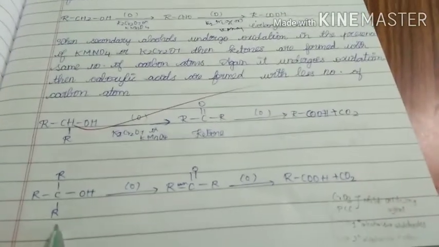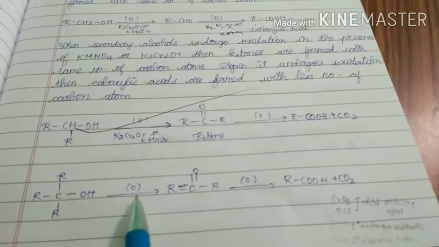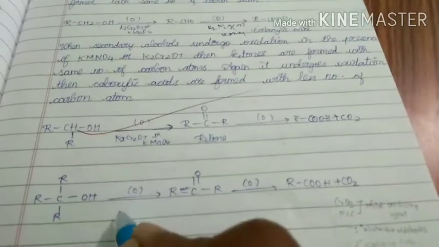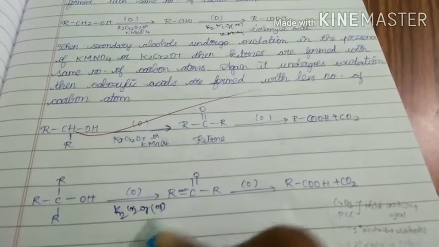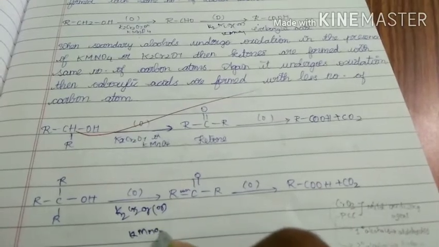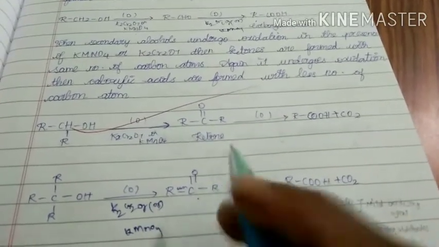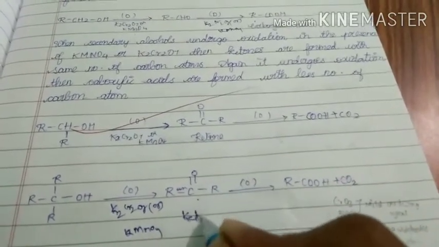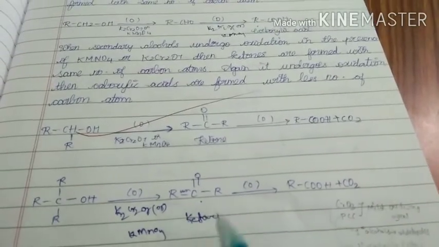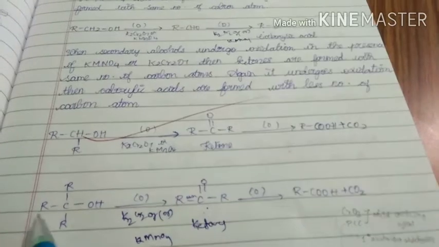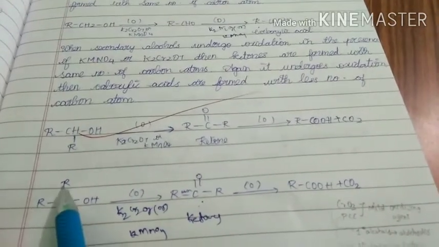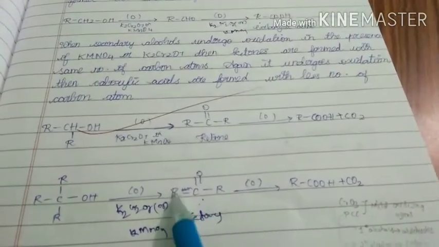In case of tertiary alcohols, when they undergo oxidation in the presence of K2Cr2O7 or KMnO4, we get ketones. Here, how many carbons? 1, 2, 3, 4 carbons, but here 3 carbons are present.